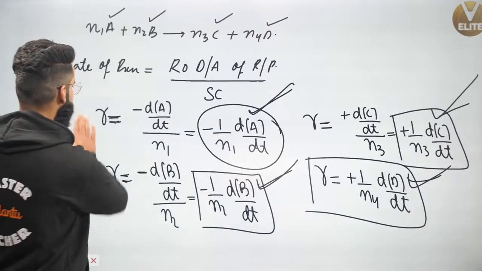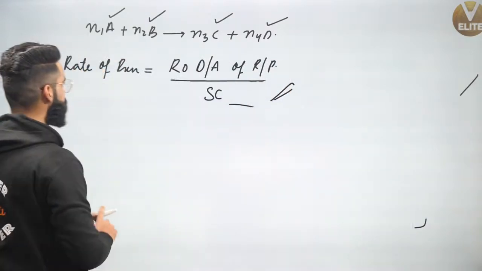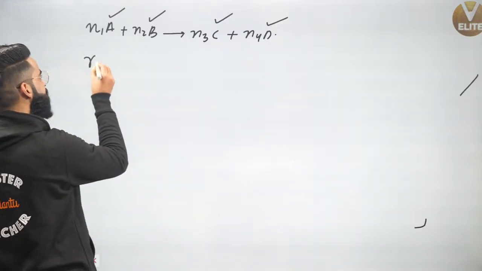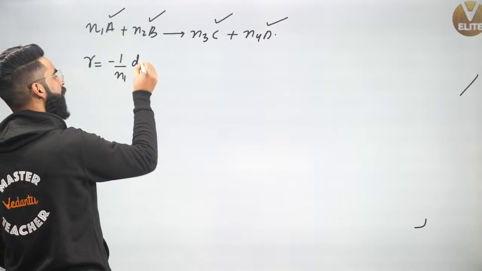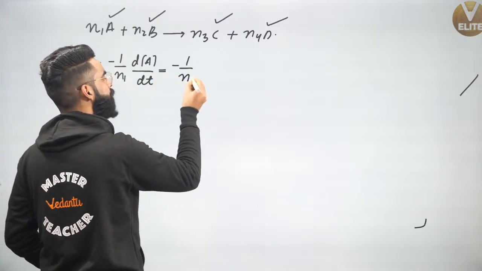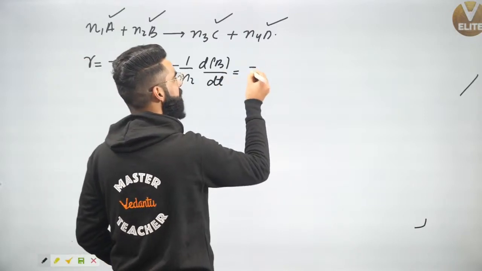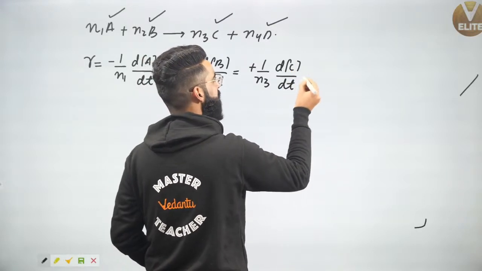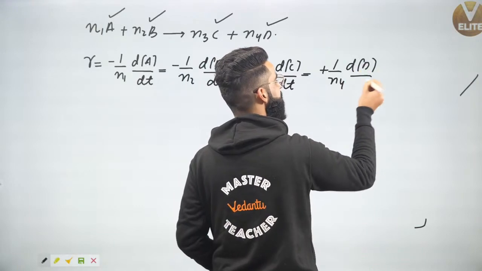Understand properly what I'm going to conclude from here. See, guys, I'm going to write one statement. Rate of reaction will be equal: with respect to A, it's going to be minus 1 upon N1 d[A] divided by dt, which will be equal to minus 1 upon N2 d[B] divided by dt, which is going to be equal to plus 1 upon N3 d[C] divided by dt, which is going to be equal to plus 1 upon N4 d[D] divided by dt.